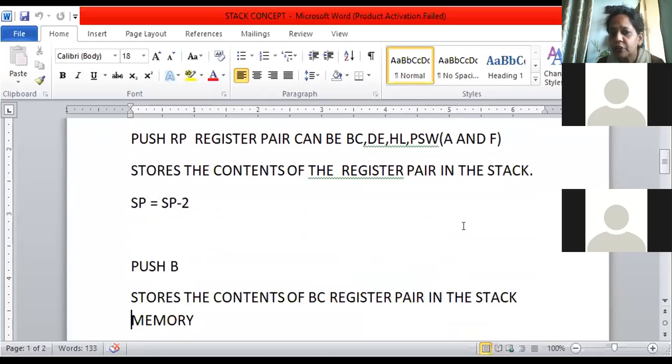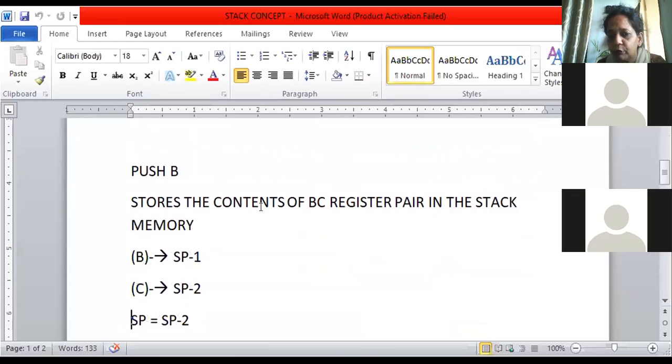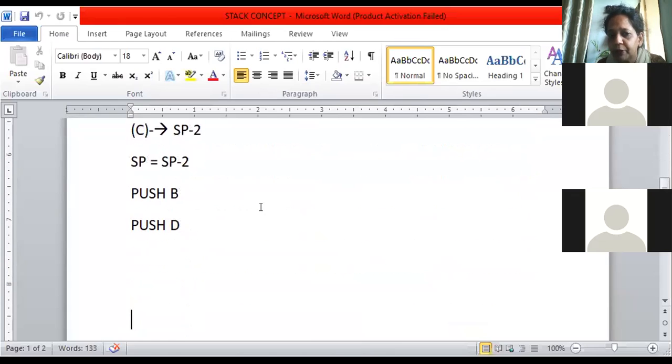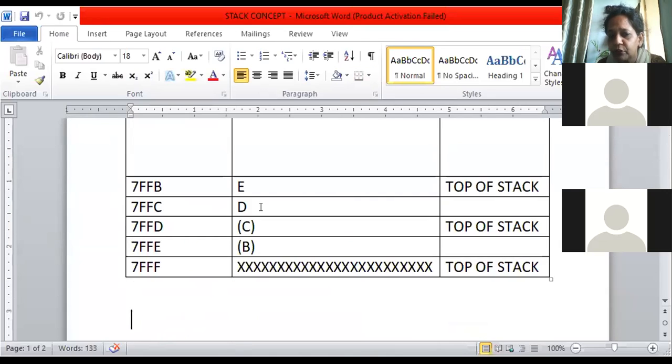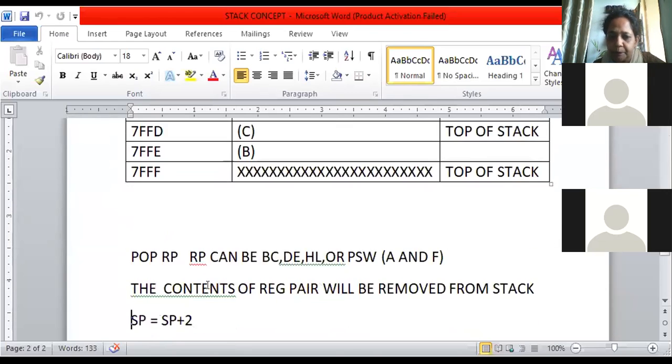Okay, the push instruction will push the register pair, correct? You have push B, push D, push H, and push PSW. PSW stands for A and F. So the stack pointer always becomes SP minus 2. This was the example which I had given. Now the top of the stack will be 7FFB. This is called a last in, first out type of data structure.